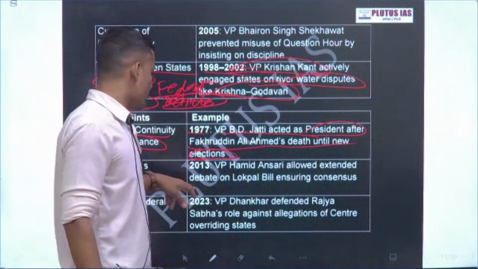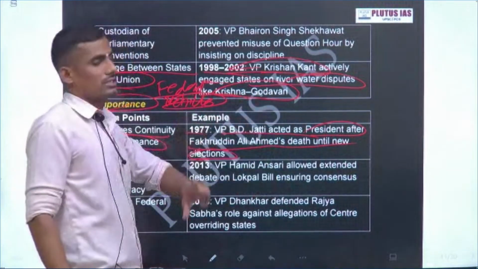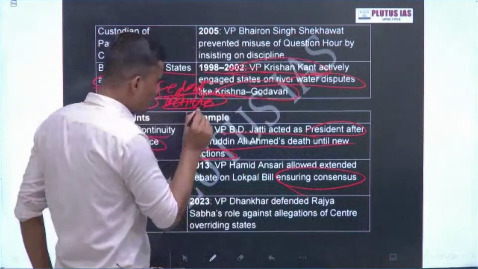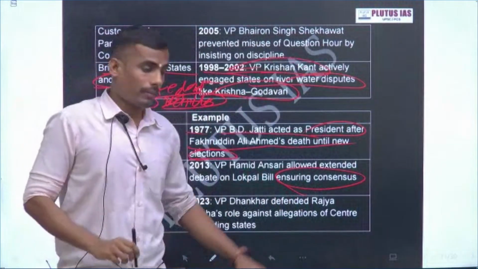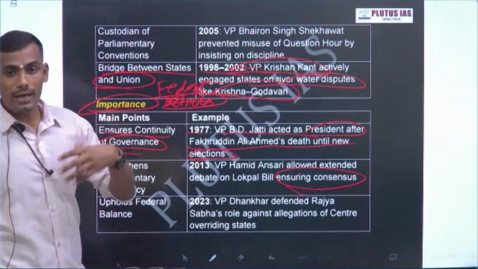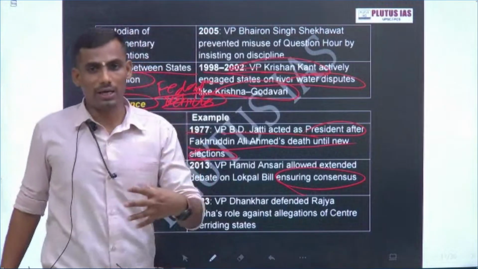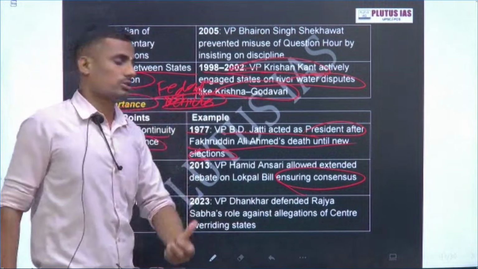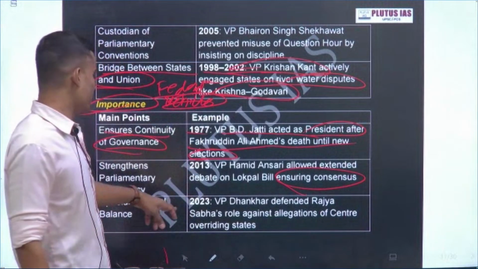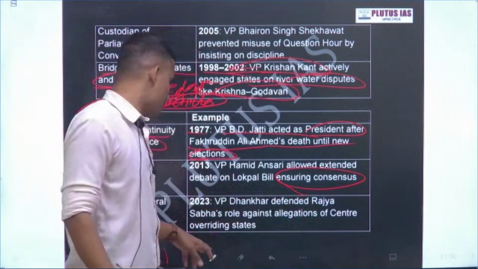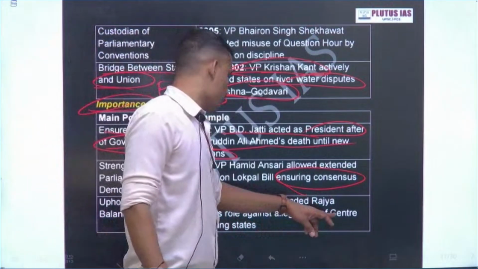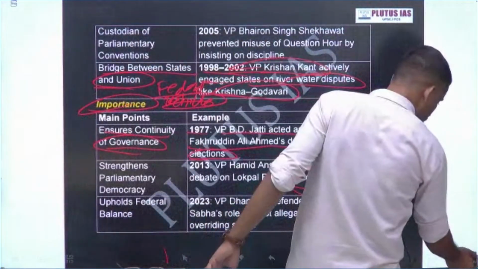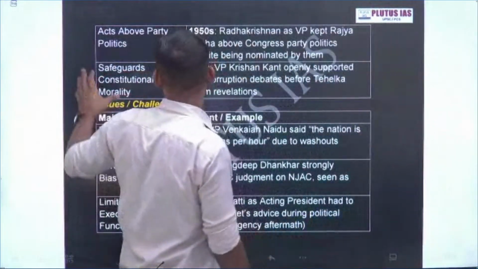Similarly, strengthening parliamentary democracy. Hamid Ansari allowed extended debate on the Lokpal bill, ensuring consensus. So this is the role in Rajya Sabha, but how classical: strengthening parliamentary democracy. Use these lucid and attractive words in your answers. The next one, upholding the federal balance: he defended the Rajya Sabha's role against the allegation of the Centre overriding the states.